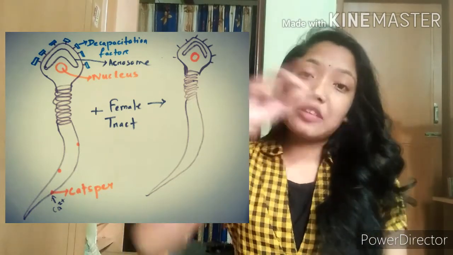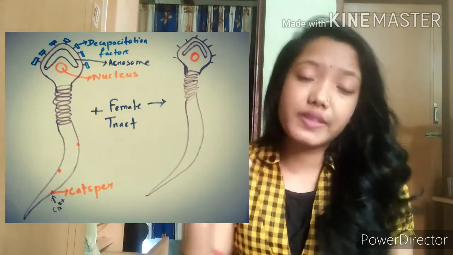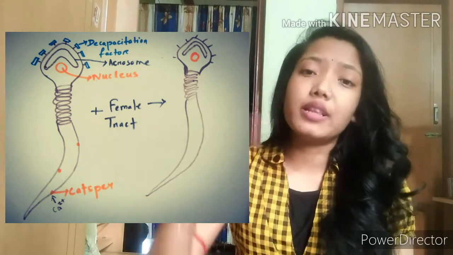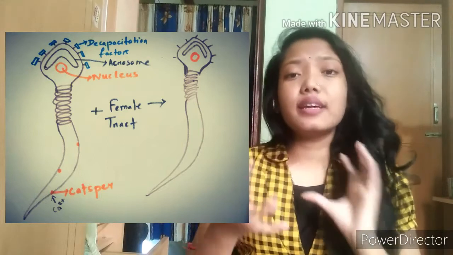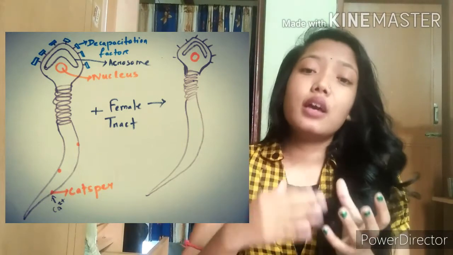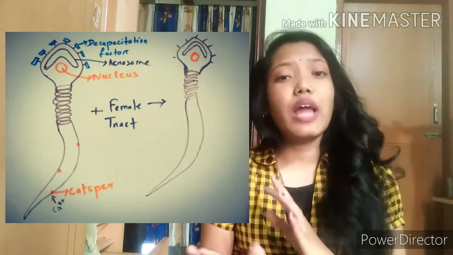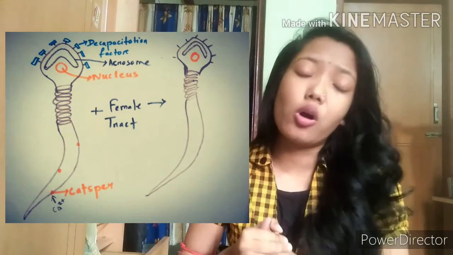We know the plasma membrane of the sperm has different ion channels present. Through them, many bicarbonate ions and calcium ions enter, and they activate certain steps, like activating adenylyl cyclase, and then different steps occur.